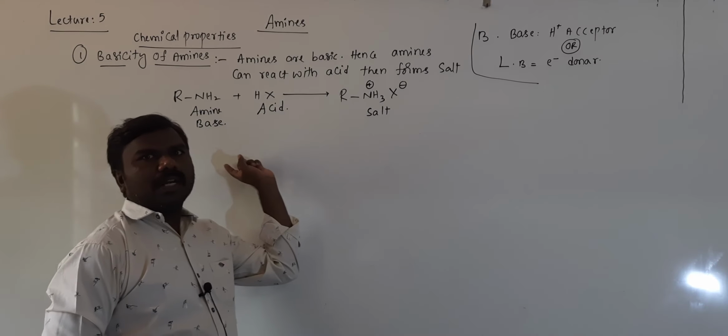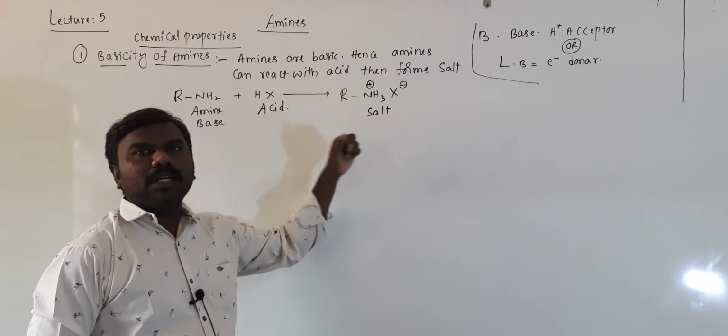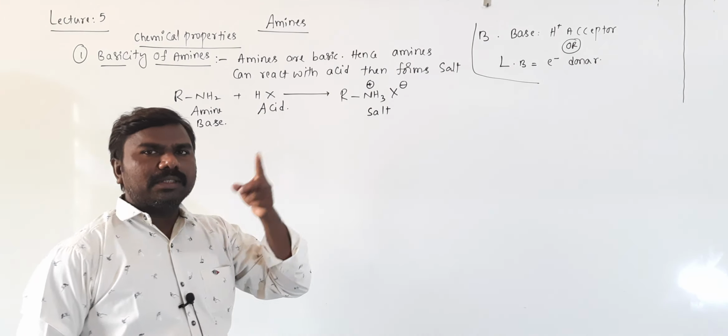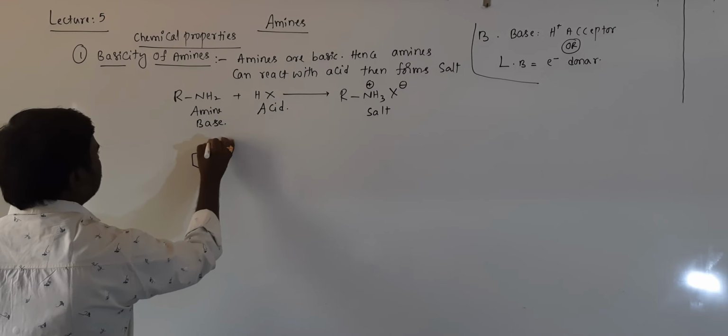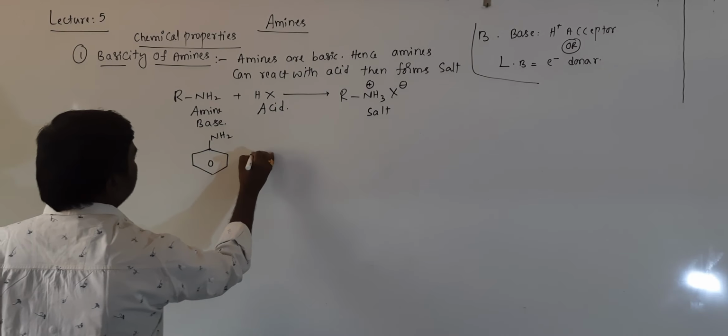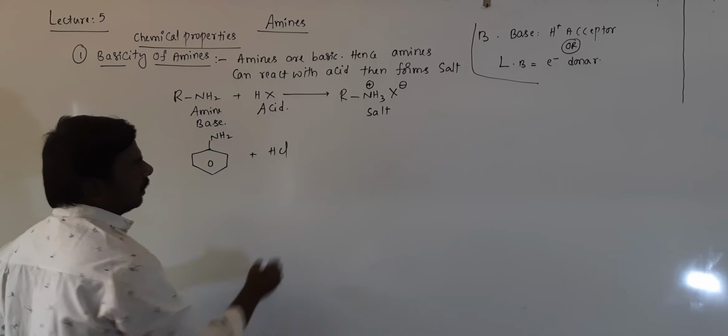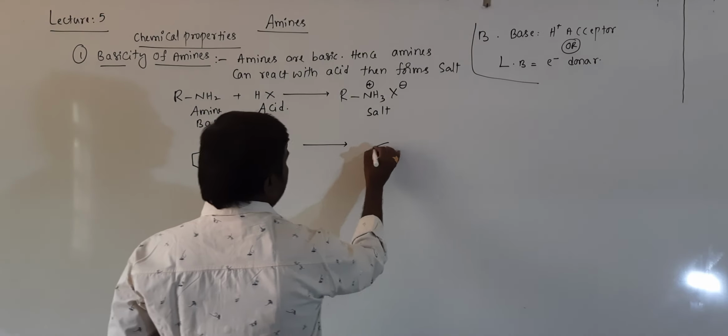This is an acid, so obviously the other compound is a base. If an acid reacts with an unknown compound and forms a salt, it means the unknown compound is a base. Similarly, I am taking aniline, C6H5NH2, plus HCl acid, then it gives rise to C6H5NH3 plus Cl minus.